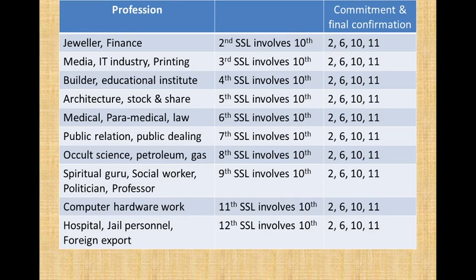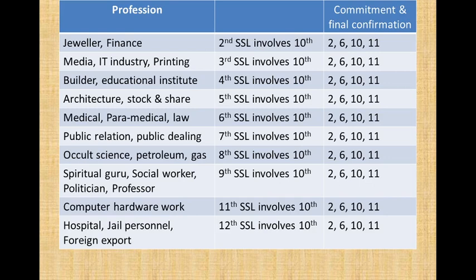If into a construction line or builder or educational institute, then the fourth cusp involves 10th. If into architecture, stock and share, then the fifth cusp involves 10th. If into medical or paramedical or law, then the sixth cusp will involve 10th. If into public relations, public dealing, then the seventh cusp involves 10th.